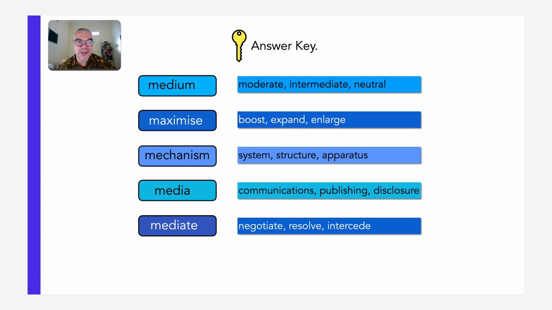Mechanism has a similar meaning to system, structure, and apparatus. Media, of course, is similar to communications, publishing, and disclosure. And lastly, mediate, negotiate, resolve, intercede.